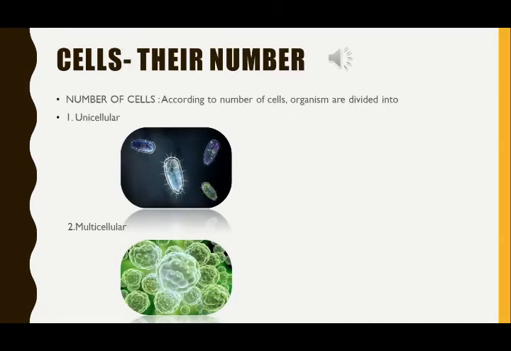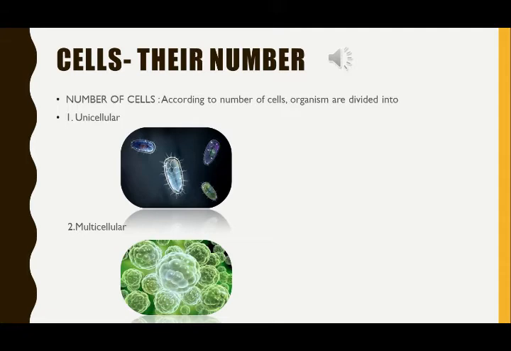On the basis of the number of cells, organisms are divided into unicellular and multicellular organisms. According to the word itself, unicellular, uni means single, cellular means celled. These are organisms which have a single cell. Examples of unicellular plants are bacteria, chlamydomonas, yeast, etc. Unicellular animals include amoeba, paramecium, etc.